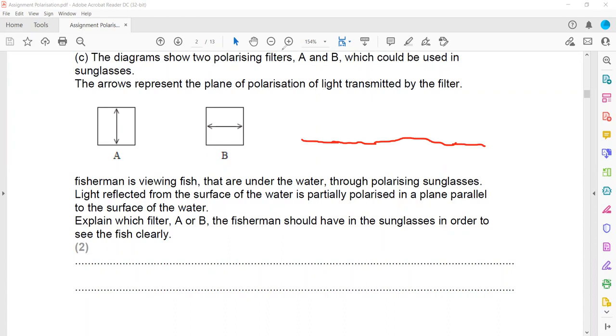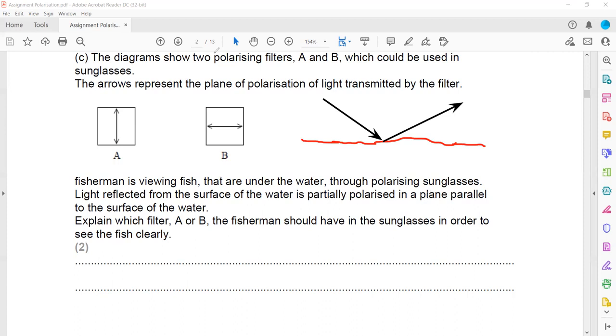As I mentioned, the light which bounces off the plane of this, as you can see, they mention that the fisherman wants to see the fishes which are underwater through polarizing sunglasses. The light which is reflected from the surface of the water is partially polarized, meaning it has other components, but in a plane parallel to the surface of the water.